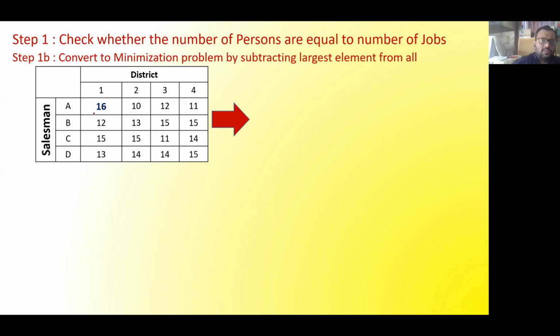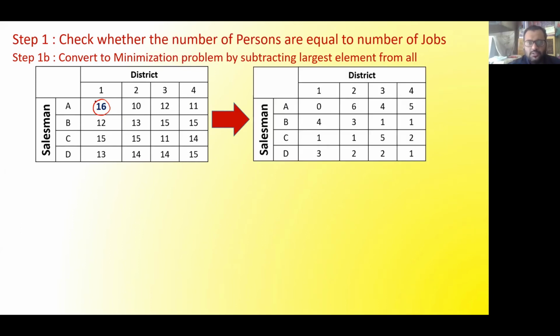So here also I have shown 16 has been highlighted. So 16 has to be subtracted from all the numbers in the matrix. After doing so, we will get this as my matrix. Can someone confirm whether the calculations are correct or not? Yes, sir. Okay, is it correct? It is correct. So by doing this, I have converted the maximization problem into a minimization problem, such that now I can apply our Hungarian method, whatever we were following.